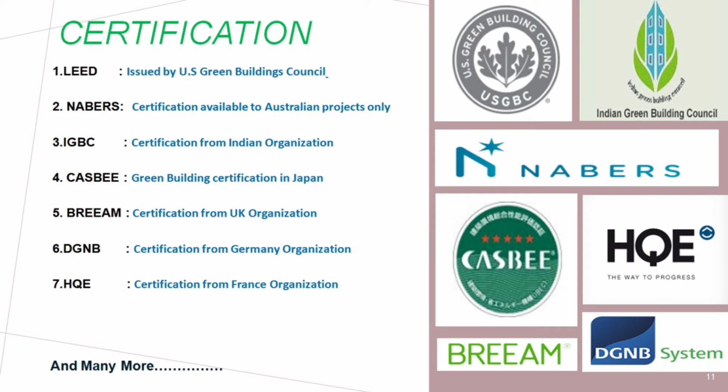Second is NABERS. This certification is available to Australian projects only. Third is IGBC, a certification from an Indian organization. Then we have CASBEE, a green building certification in Japan. Then we have BREEAM certification from a UK organization. Then we have DGNB certification from a German organization. Then we have HQE certification from a French organization, and there are many more organizations who provide green certification. These are some of them.